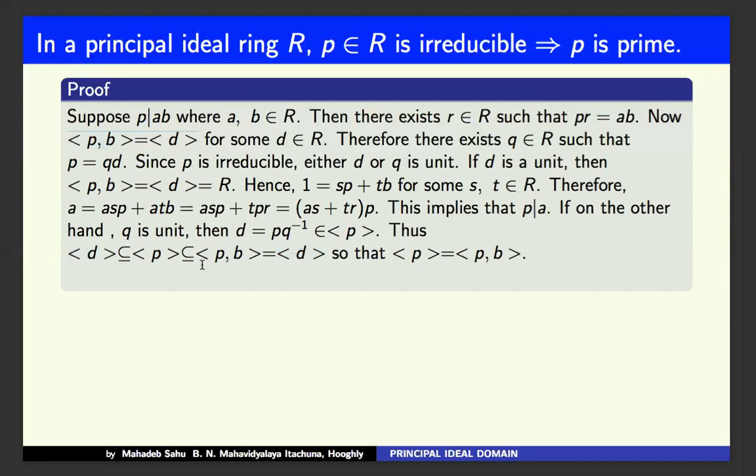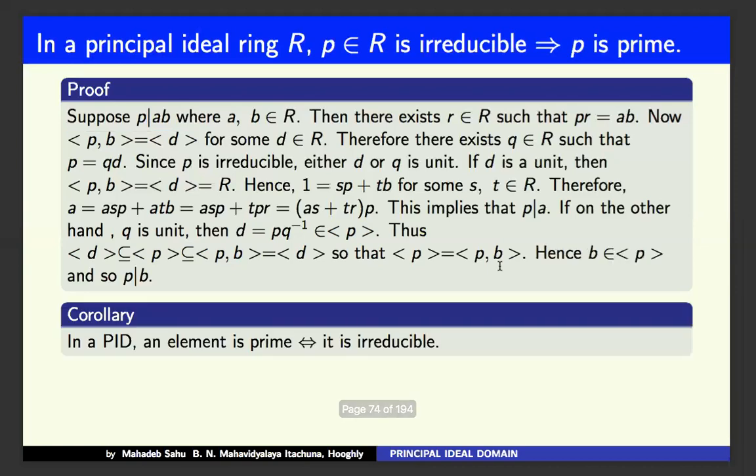That means the ideal generated by P equals the ideal generated by P and B, and hence B belongs to this ideal.